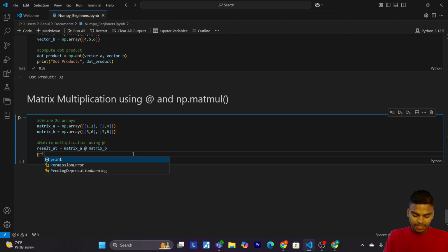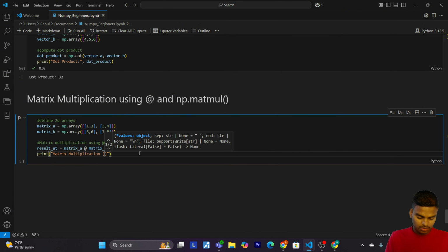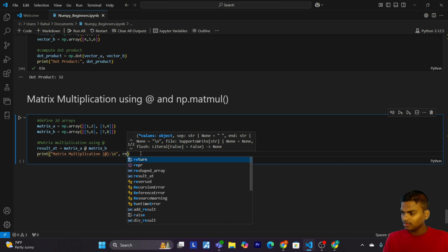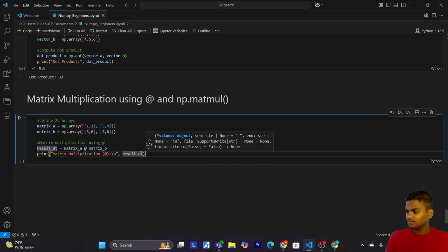Now print matrix multiplication, and then print result_at.